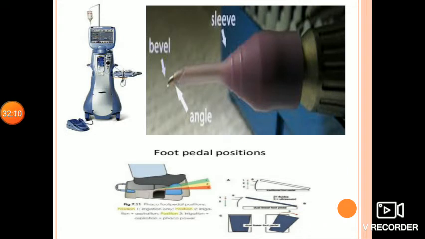After the second detent, it is considered as position 3. The start of position 3 of the foot pedal represents the point at which, in addition to irrigation aspiration, ultrasonic power becomes active. Therefore, position 3 is called irrigation aspiration phaco mode.